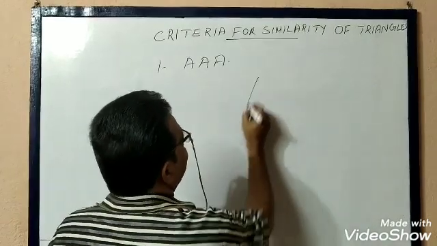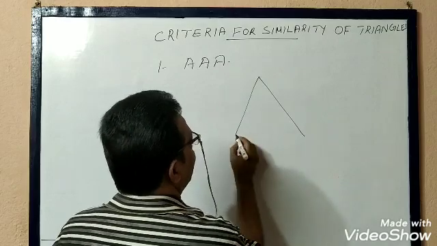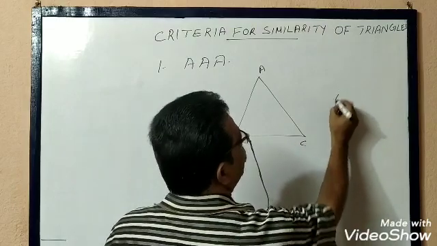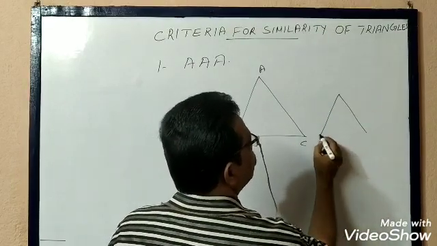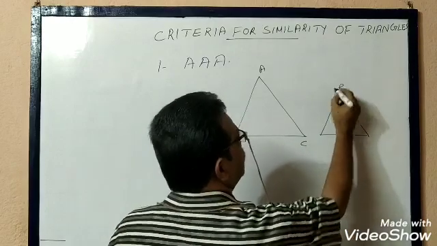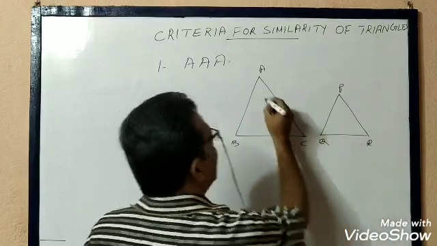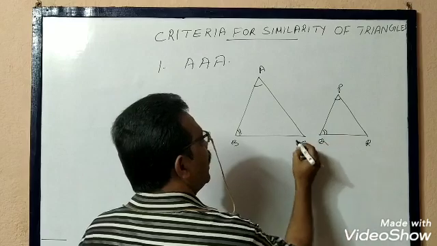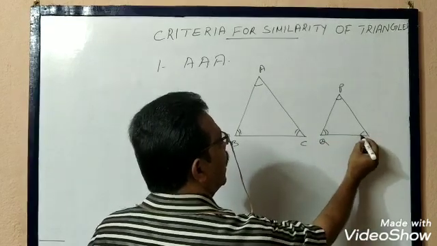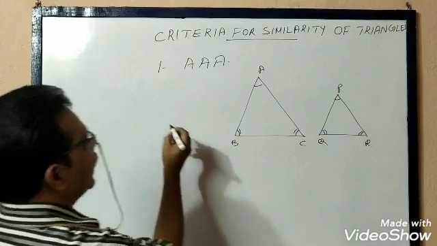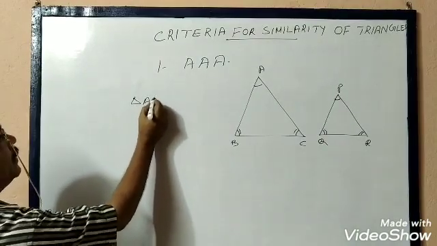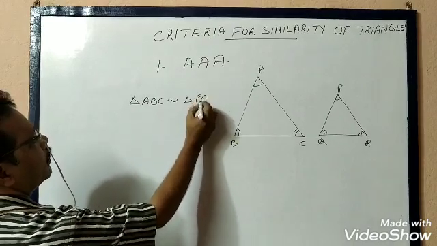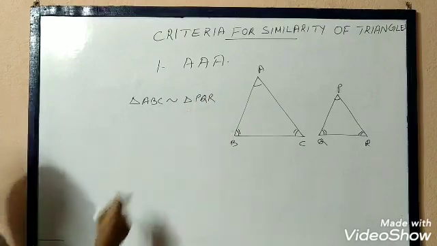For example, let us take two triangles, triangle ABC and triangle PQR, in such a way that angle A equal to angle P, angle B equal to angle Q, and angle C is equal to angle R, then we can say that triangle ABC is similar to triangle PQR.